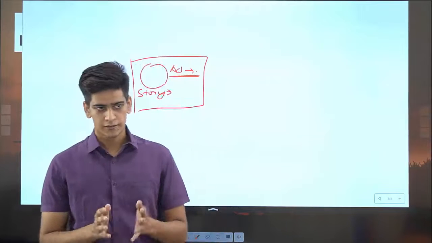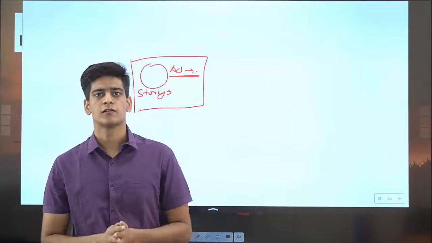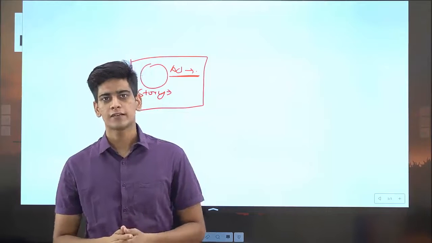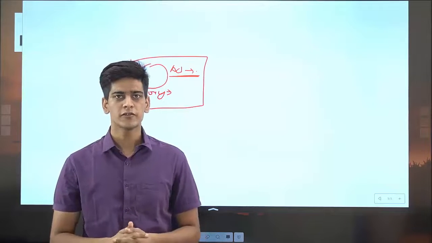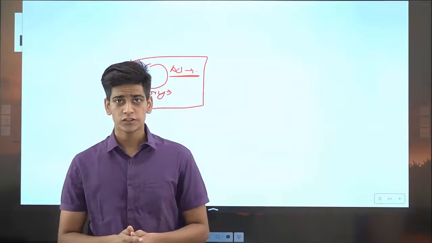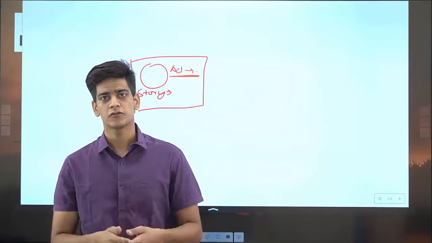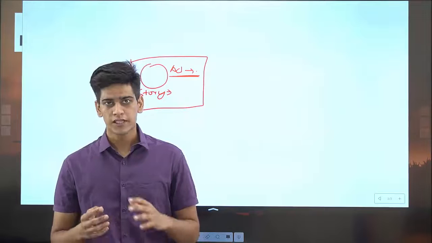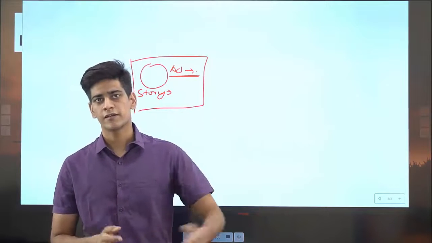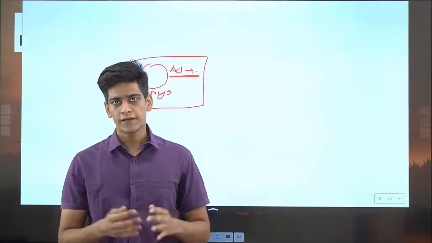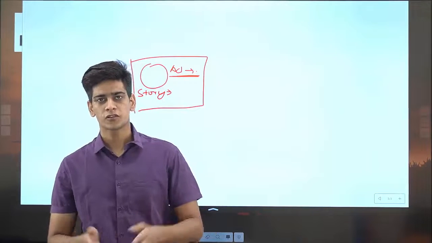Now, you might be thinking that how can we write a story in 4 minutes. I would like to tell you that you don't have to write a long story or a novel kind of a thing. You just have to write 12 to 15 lines of a story which contains a good amount of OLQs, which I will talk to you about later in this video, and the story should portray a good positive impact.